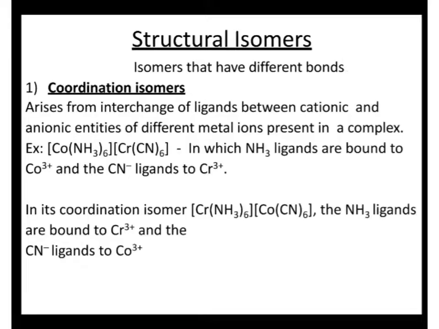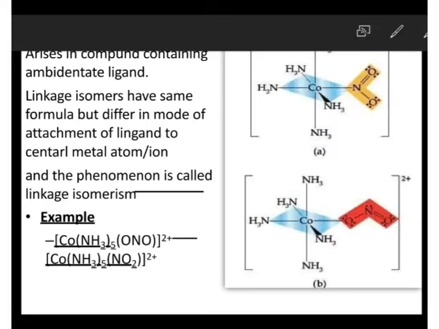The next type of isomerism is structural isomerism. In case of structural isomerism, isomers will have different bonds. So let us just see an example.